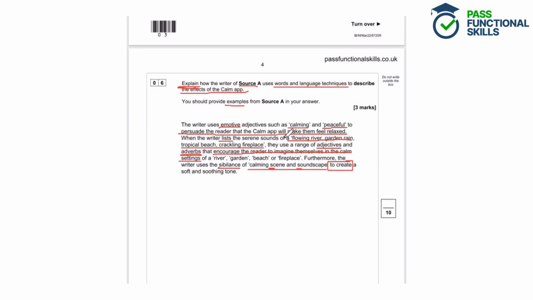So you won't have to write quite so much in your answer, but make sure that you have at least a few examples from the text and you've identified some language techniques and words correctly. And then the crucial part of this question, you need to explain the effects of these words and language techniques on the reader in order to get the full 3 marks.